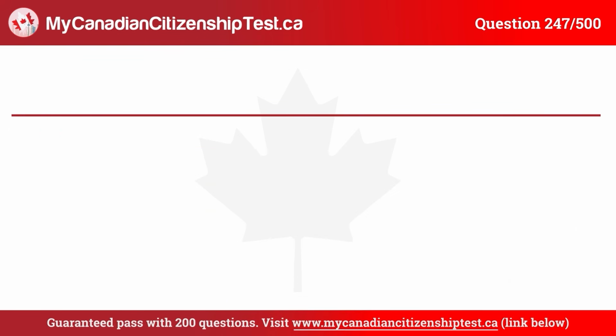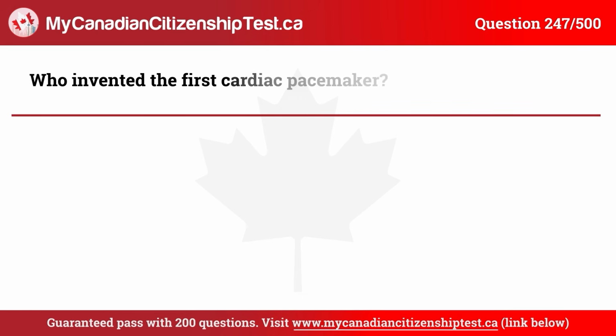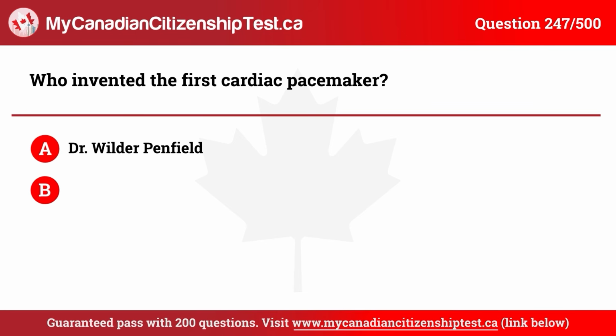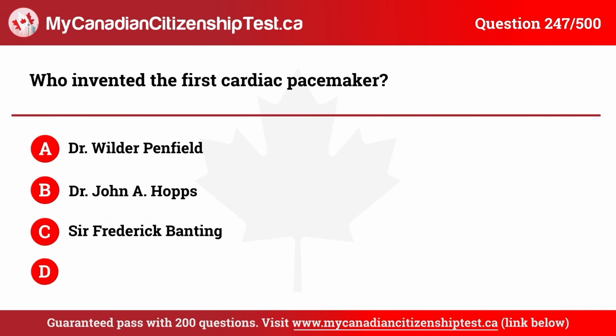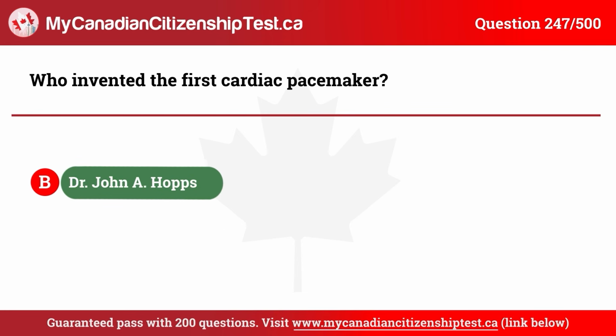Question 247. Who invented the first cardiac pacemaker? A. Dr. Wilder Penfield. B. Dr. John A. Hopps. C. Sir Frederick Banting. D. Dr. Thomas Edison. The correct answer is B. Dr. John A. Hopps.